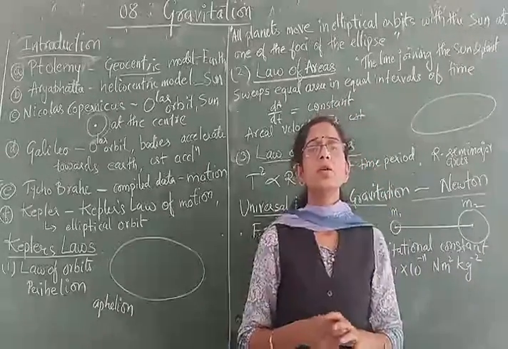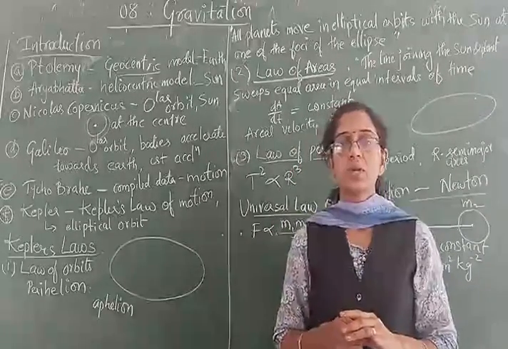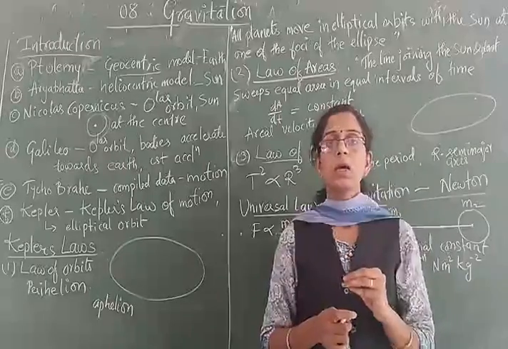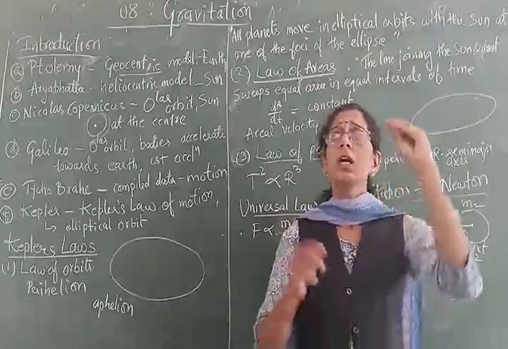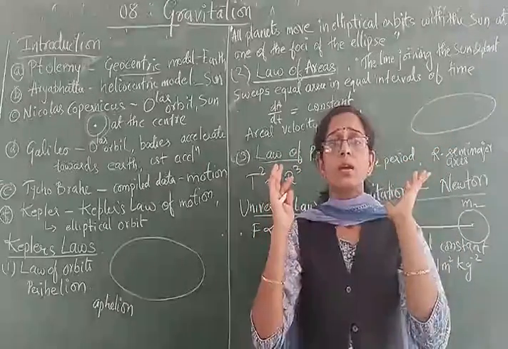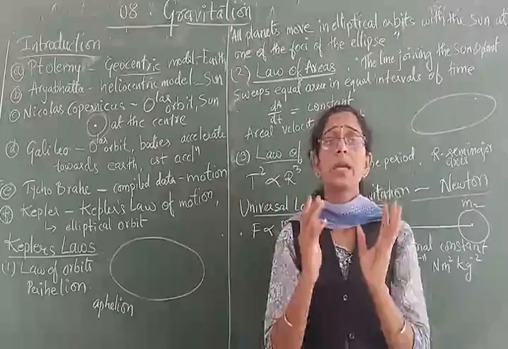Then a person known as Tycho Brahe, one of the important persons in history, spent his whole life observing the sky, without any instrument, just with the naked eyes.